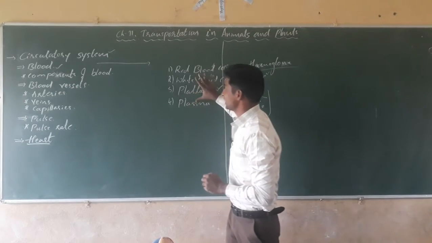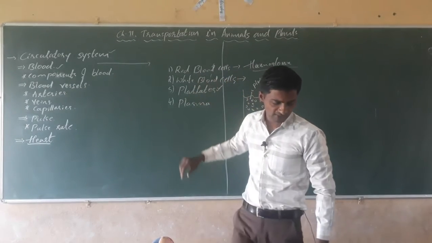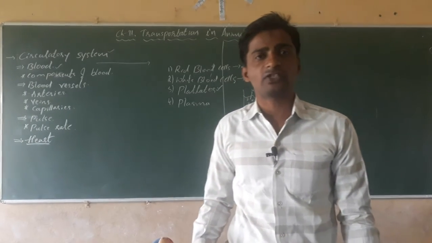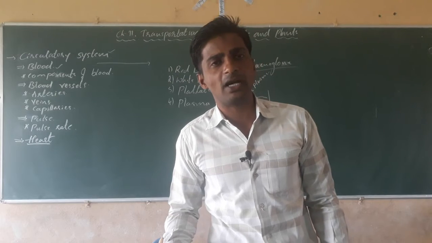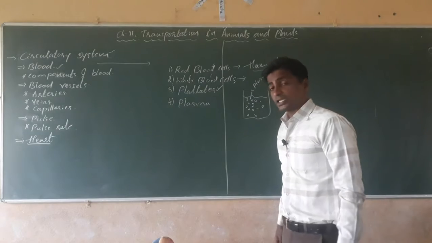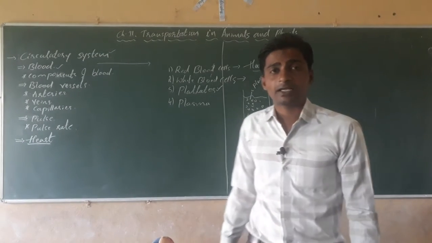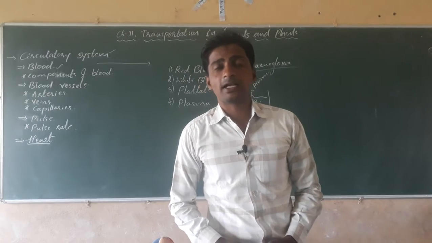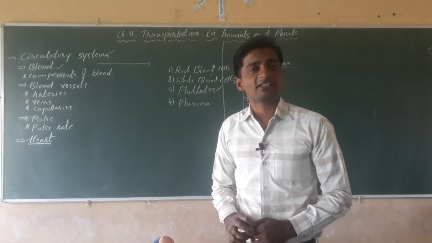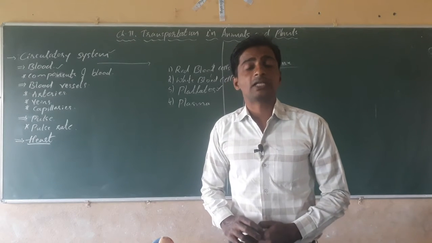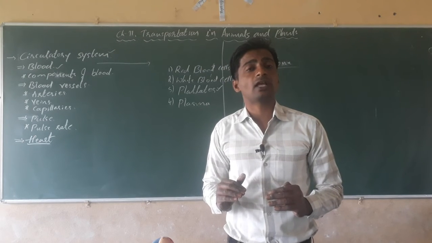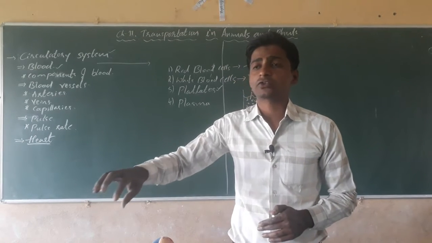Understood? These are the components of the blood. In the examination, they may ask you to write a short note on the blood. Blood is a liquid material which helps in the transportation of essential material from one part of the body to another and brings back waste material from different parts of the body. Blood contains different components: red blood cells, called RBC, white blood cells, called WBC, platelets and plasma. Red blood cells contain hemoglobin, also called the oxygen carrier, which carries oxygen and transports it to different parts of the body.